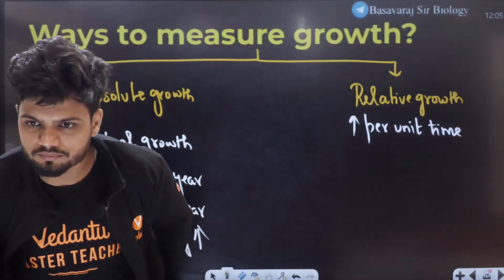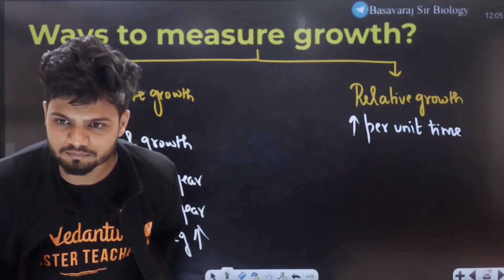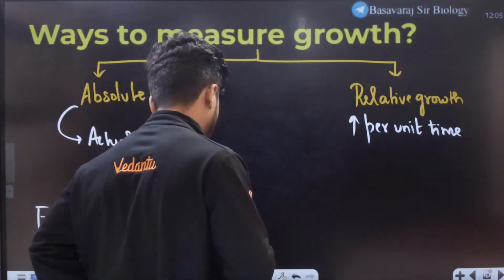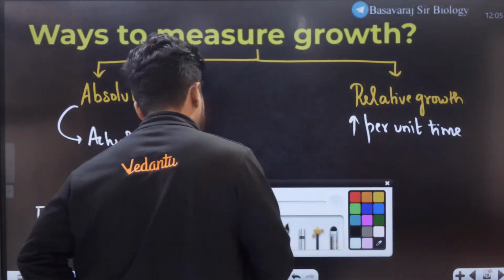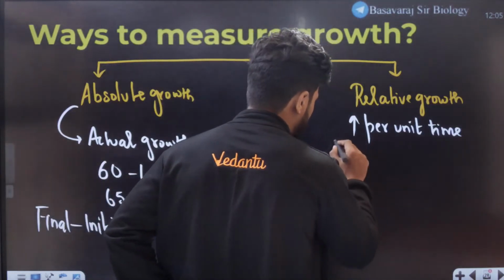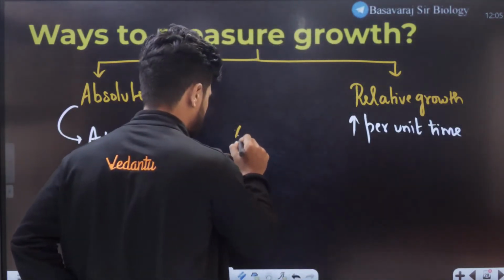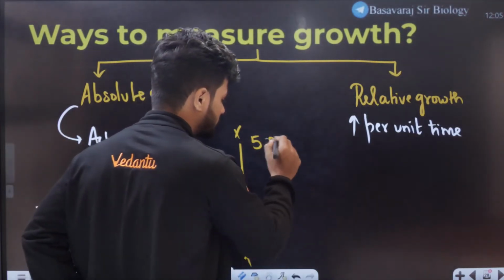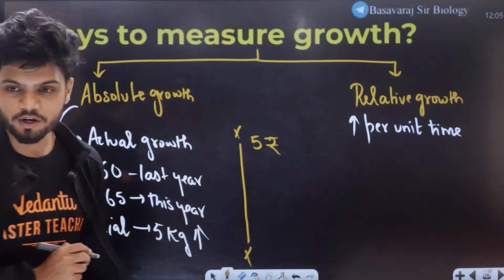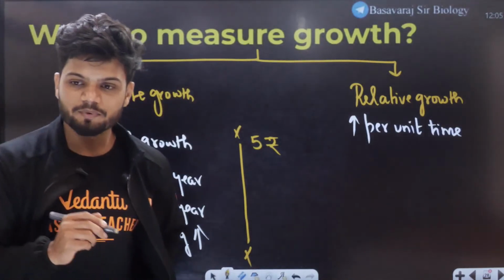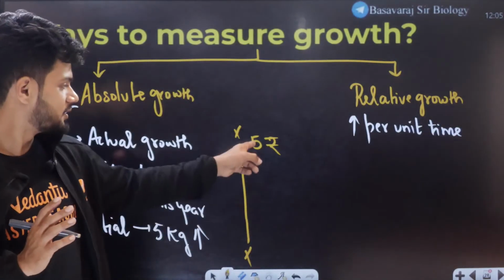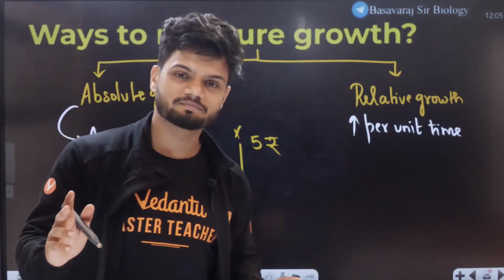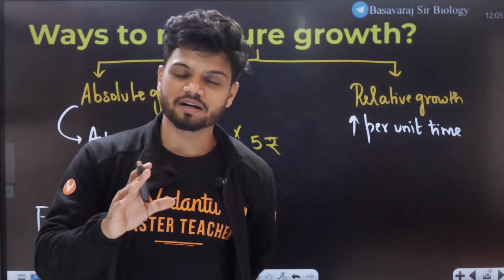Let's take Ninja's pocket money. Let's say Ninja's pocket money is 5 rupees. Now he's like, Mummy, Papa, 5 rupees is not enough.